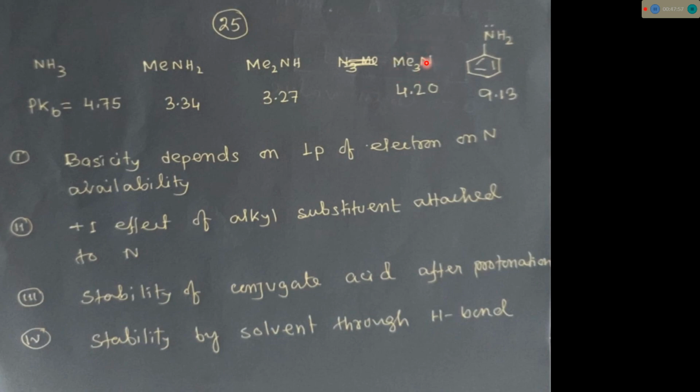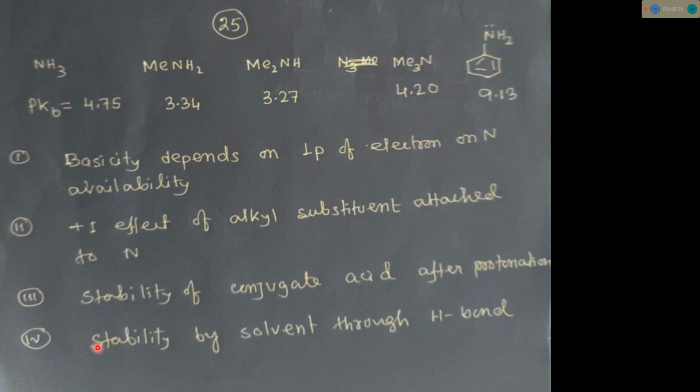Since the conjugate acid after protonation is more stable, we can say the basicity of triethylamine is higher. But normally we observe a different case. The basicity of triethylamine is less than dimethylamine. So among these three amines, primary, secondary and tertiary, the secondary amine is more basic. What is the reason? Now come to point 4.